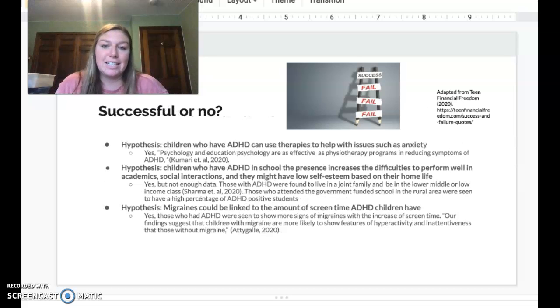So were these successful or no? I found that most of these were successful, and here's why. So in my first research, the children who have ADHD can use therapies to help with their issues such as anxiety. So yes, data was actually shown that when